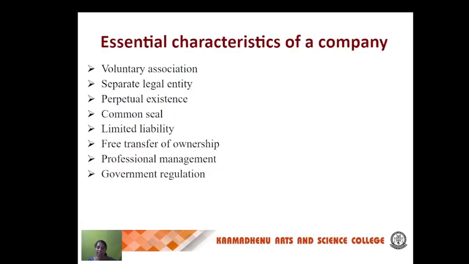The next, essential characteristics of a company. It is a voluntary association. It has a separate legal entity and perpetual existence. It has a common seal. It has limited liability. The free transfer of ownership takes place in a company. Professional management. It is framed under the government rules and regulations.